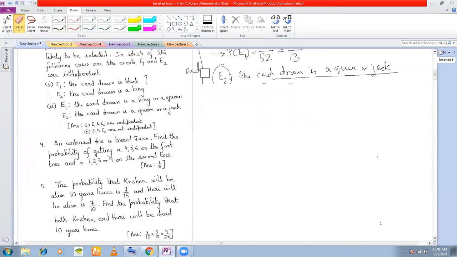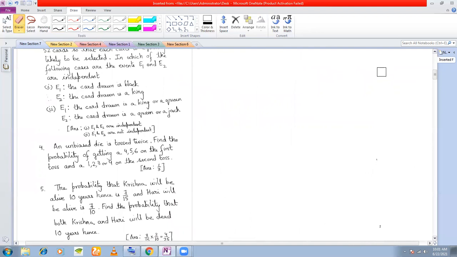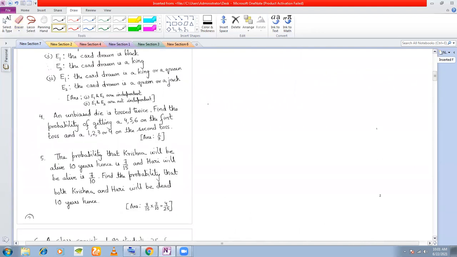Moving on to the next question. The question here is: an unbiased die is tossed twice. Find the probability of getting a 4, 5, 6 on the first toss and a 1, 2, 3, or 4 on the second toss. Now see, there are two tossings, right? In this question, first tossing, second tossing.